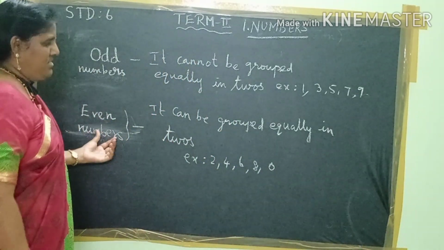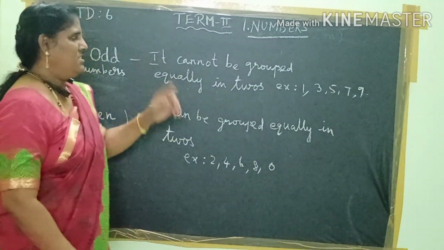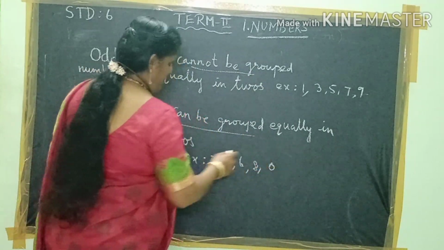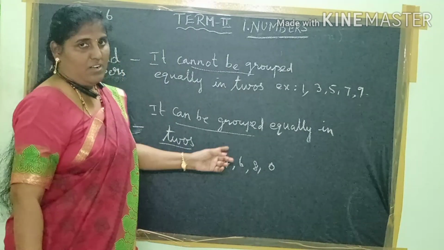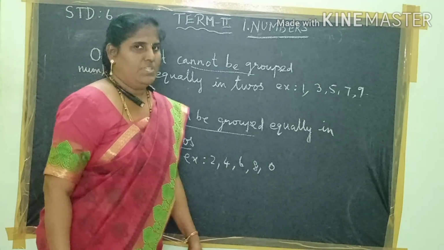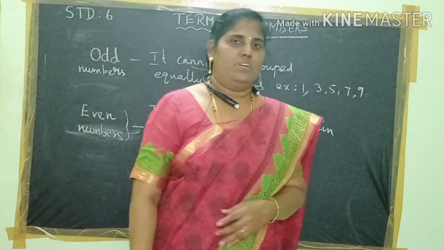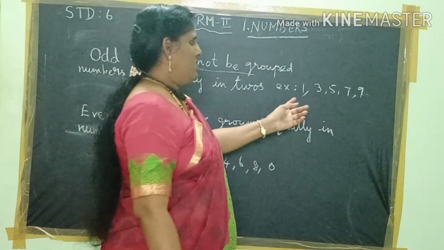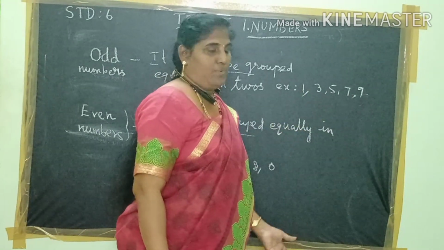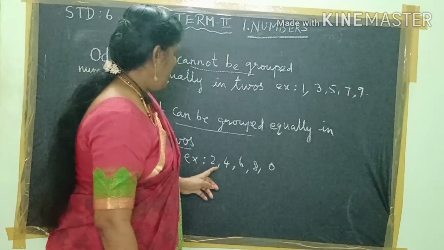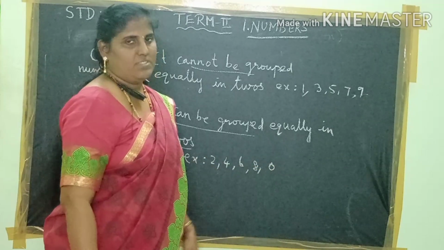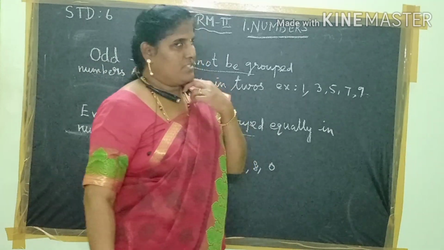An even number can be grouped equally in twos, and those numbers are 2, 4, 6, 8, 0. If a number ends with 1, 3, 5, 7, 9, it is an odd number. Otherwise, if it ends with 2, 4, 6, 8, 0, it is an even number.